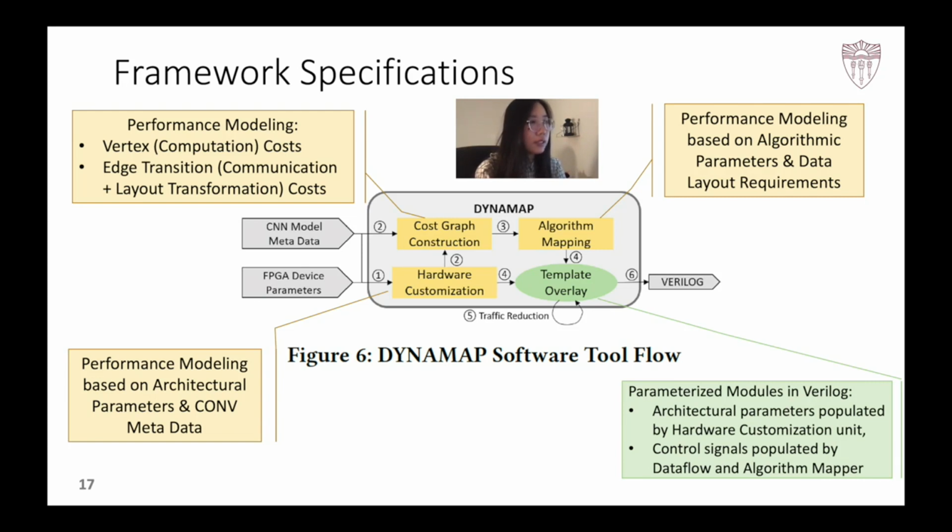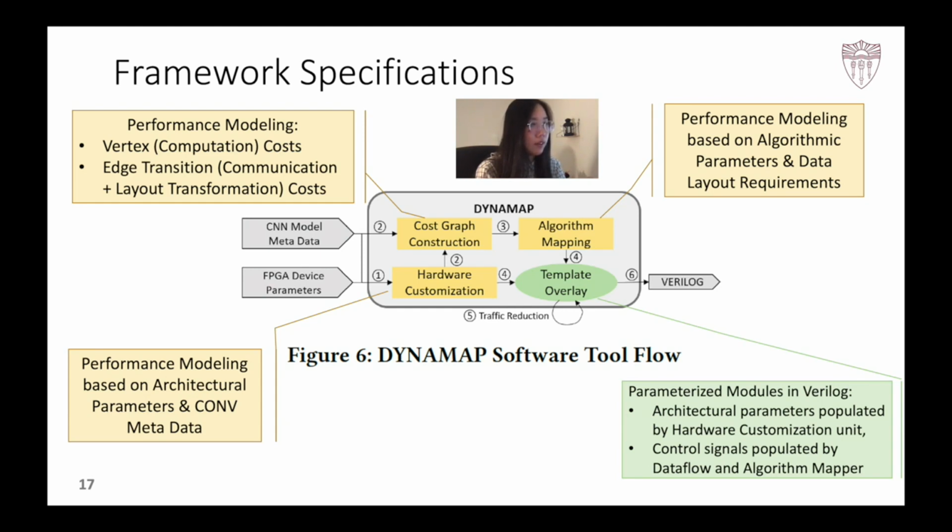As shown in Figure 6, after FPGA device capabilities and CNN metadata inputs are provided, DYNAMAP executes the following steps. 1. Hardware customization performs design space exploration to identify the systolic array dimension and best data flow associated with all available algorithms in each layer. 2. These hardware parameters are used together with CNN metadata in the computation and transition latency performance models, which are used to construct and populate the CNN graph.